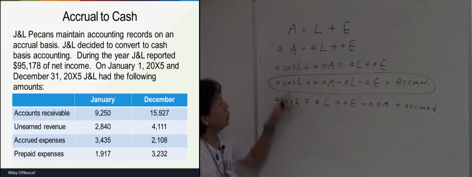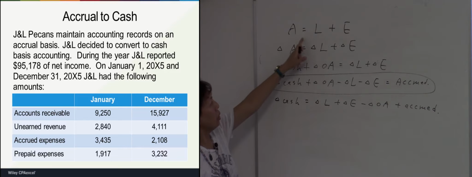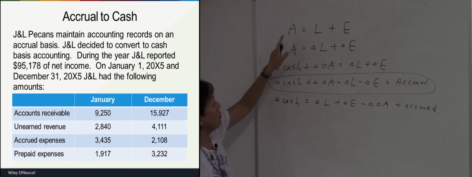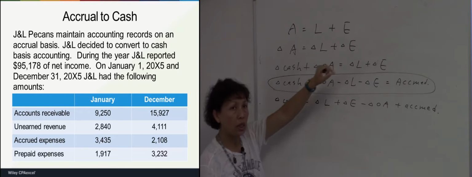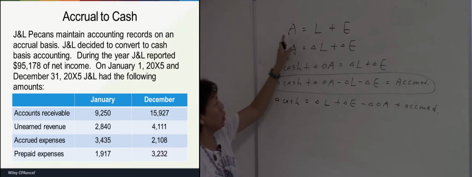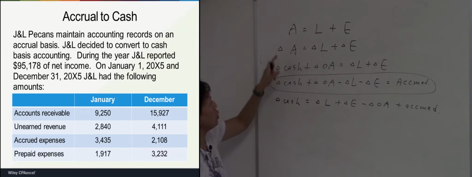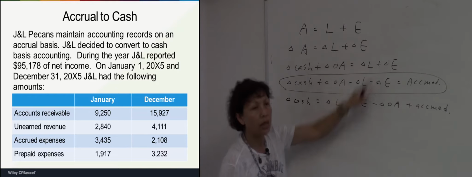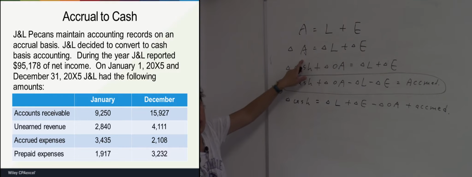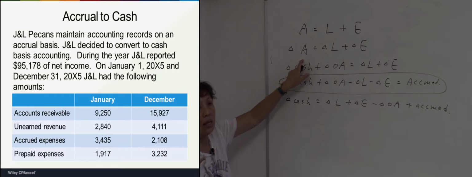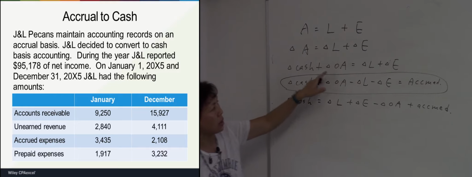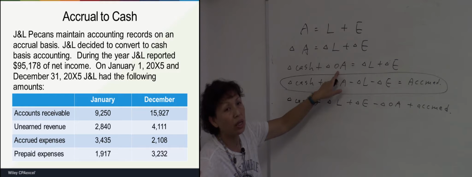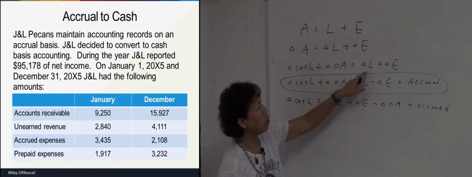Okay, this is the original accounting equation, and the triangle means change. So if assets equals liability plus equity, then we could add a change sign into every item. So it becomes change in asset equals change in liability plus change in equity. And then assets, we can separate into cash asset and non-cash asset. So change in cash plus change in non-cash asset, or other asset, equals change in liability plus